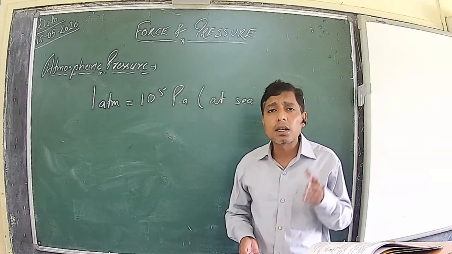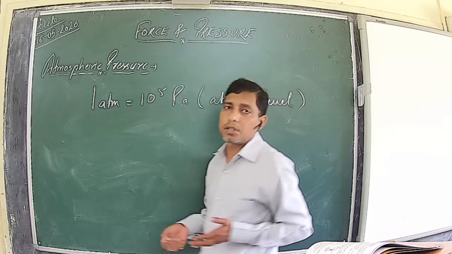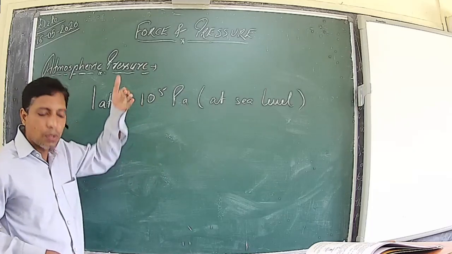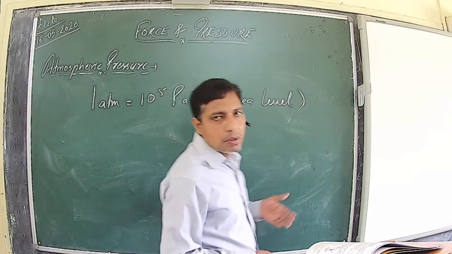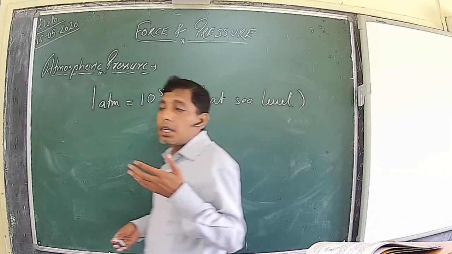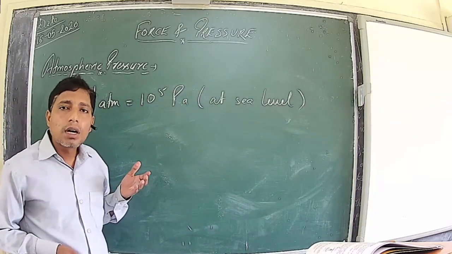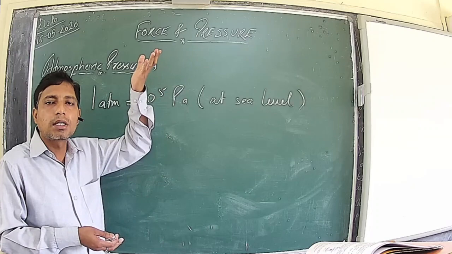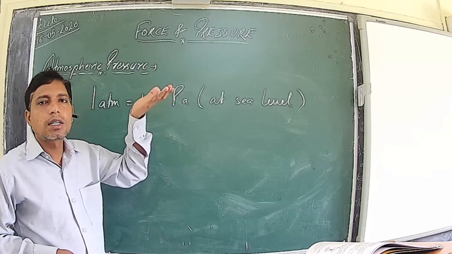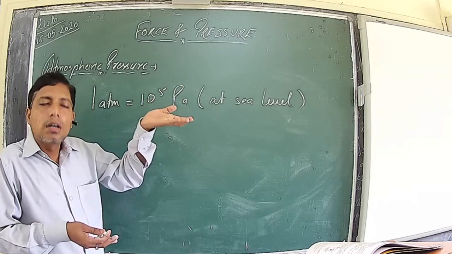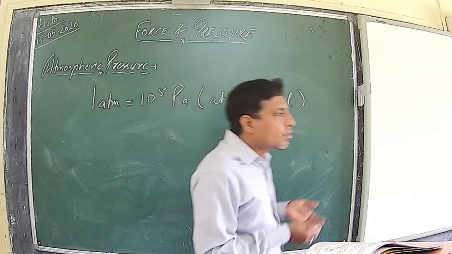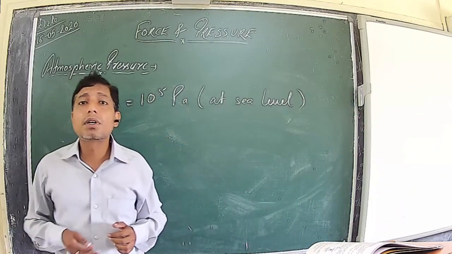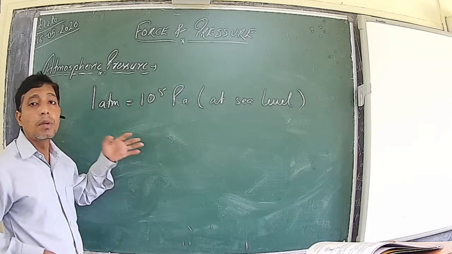It means the pressure is maximum when you are on the surface of Earth, and the time you start going above the surface of the Earth, the atmospheric pressure tends to decrease. It depends upon the density of the atmospheric gases. The denser gases are always near the surface, and the lighter ones rise upward. So as you move upward, the density of the gases decreases, so the pressure also decreases. If you keep on moving like that, a time will come where the density of the gases becomes negligible. It means the atmospheric pressure will become zero.